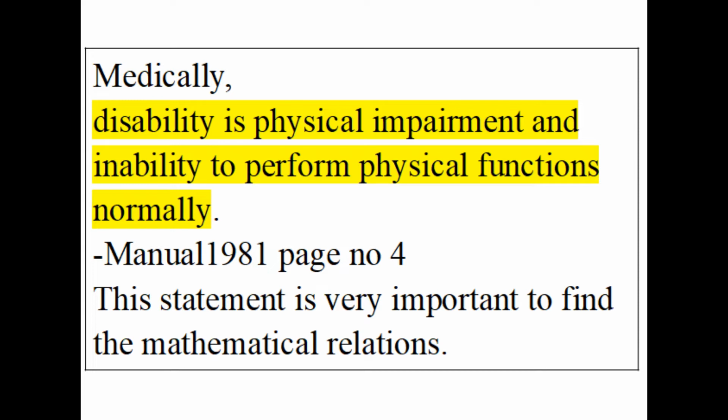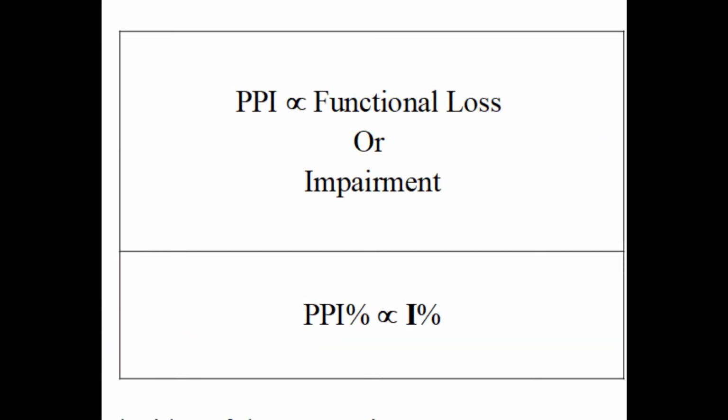That was given in Manual 1981, page number 4. In this statement, we can see the phrase physical impairment and inability to perform physical functions normally. It is nothing but functional loss. We also know that if a person has little functional loss, he has little PPI. If a person has more functional loss, he has more disability.